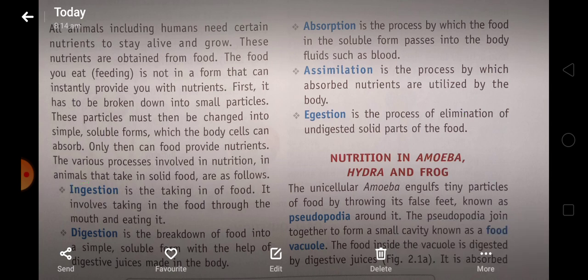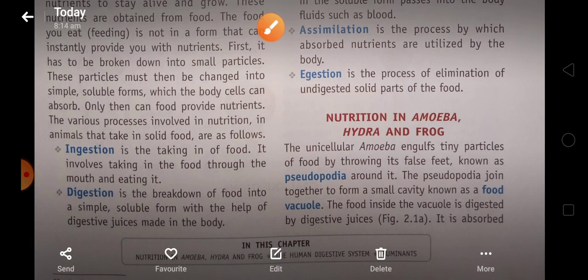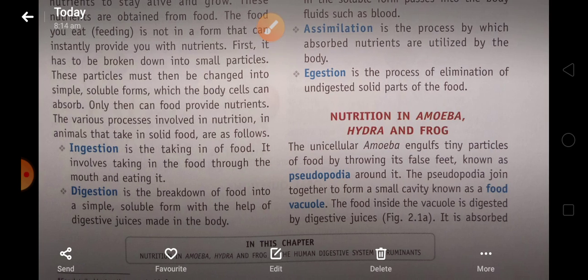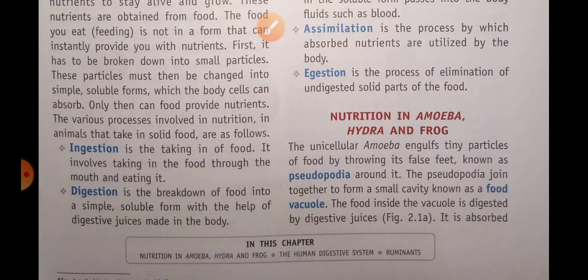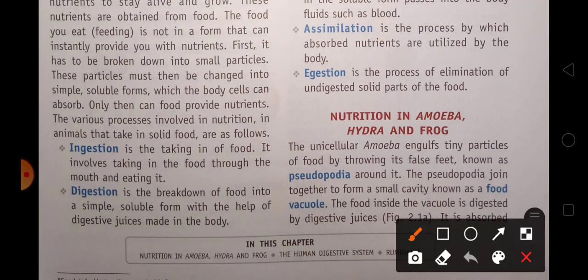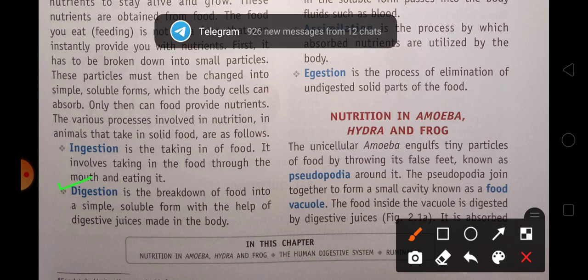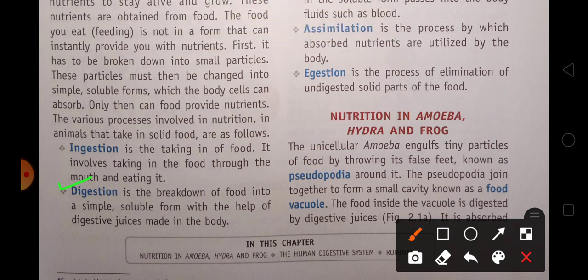Digestion comes. The second process in nutrition is digestion. Do you know what digestion is? Digestion is the process to break down the food into simple and soluble form with the help of digestive juices made in the body. So we can say digestion is the process to break down the food into simple and soluble form with the help of the digestive juices which are produced in our stomach.